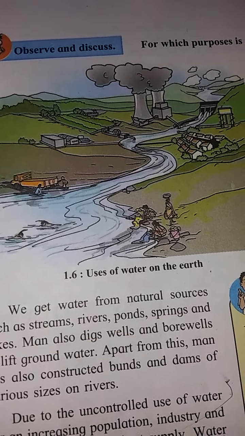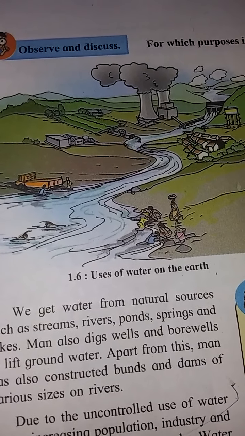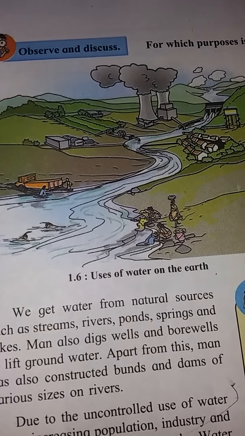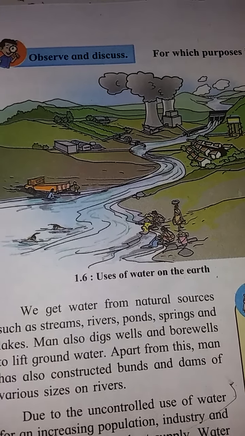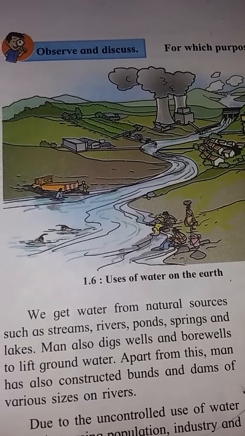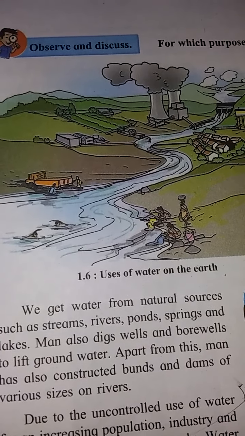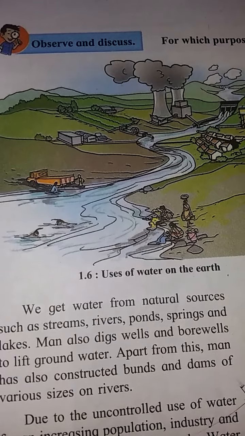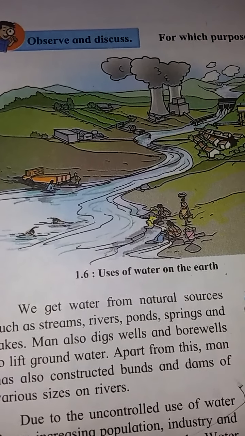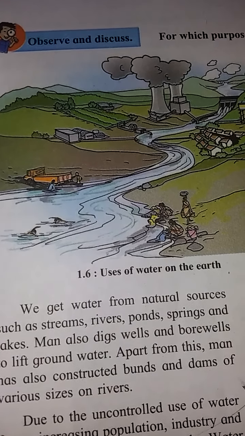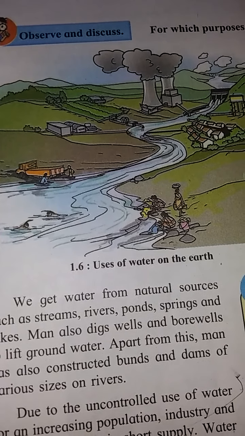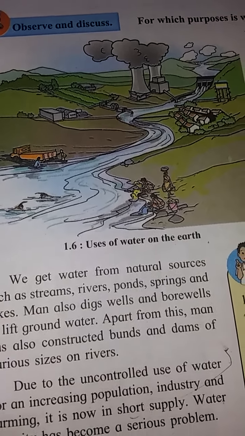It is now in short supply. Water scarcity has become a serious problem. Water scarcity is a very serious problem. Population goes on increasing day by day.